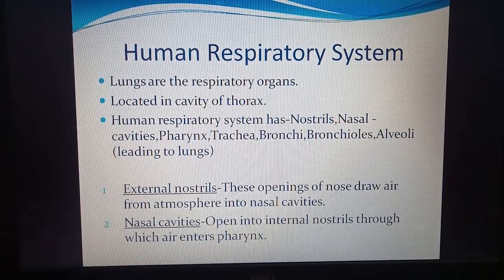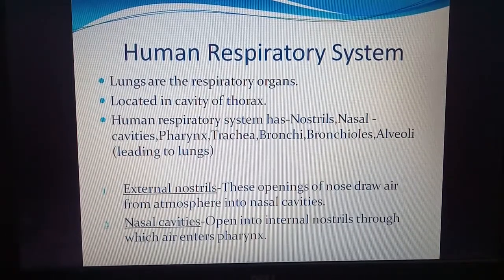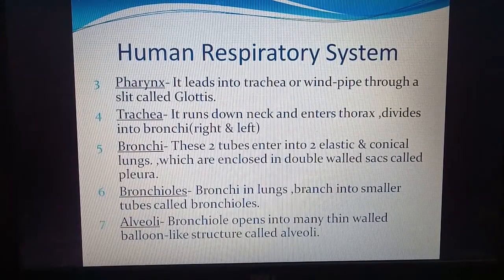So these cavities open internally and air enters the pharynx. The pharynx is a tube which leads into the trachea. The trachea is also called the windpipe, and it is reached through a slit called the glottis. So there is an opening between the pharynx and trachea which is called the glottis.